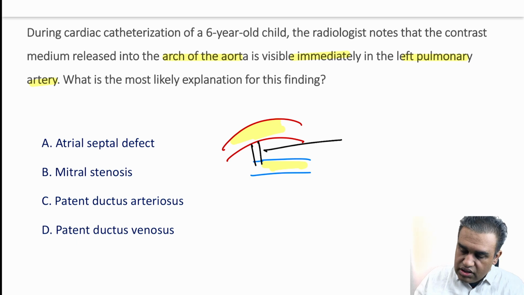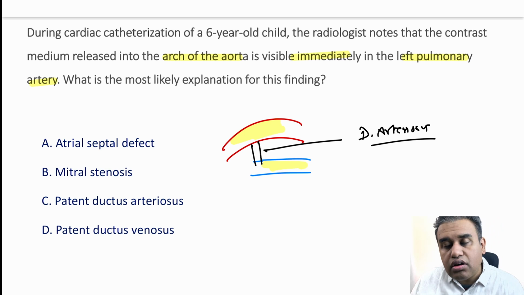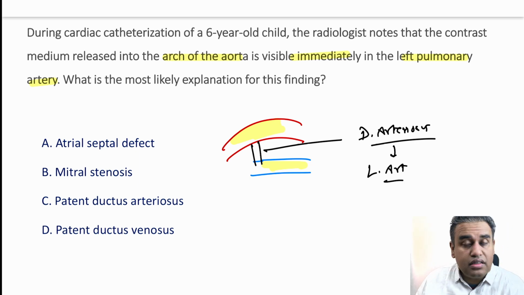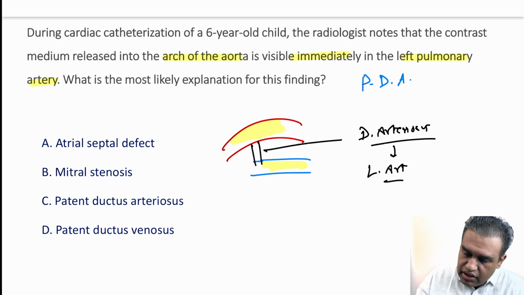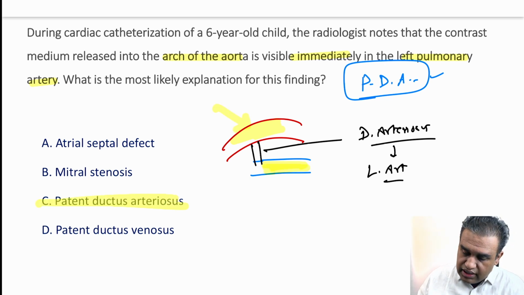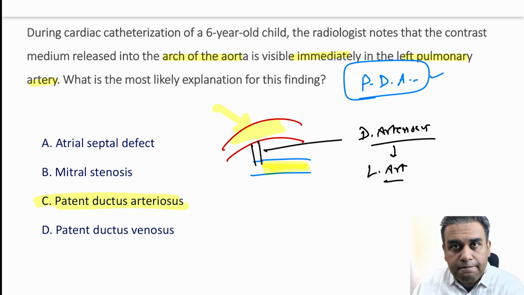What is that connection? We all know what this is. This is the ductus arteriosus, which is very important in embryonic or fetal circulation, but obviously after birth it's not used. So post birth it becomes the ligamentum arteriosum, but in some children the ductus arteriosus remains patent. In that case we call it PDA, patent ductus arteriosus. That can explain why the contrast being poured into the arch of aorta is coming to the pulmonary artery. Patent ductus arteriosus has to be the answer without a doubt, right?